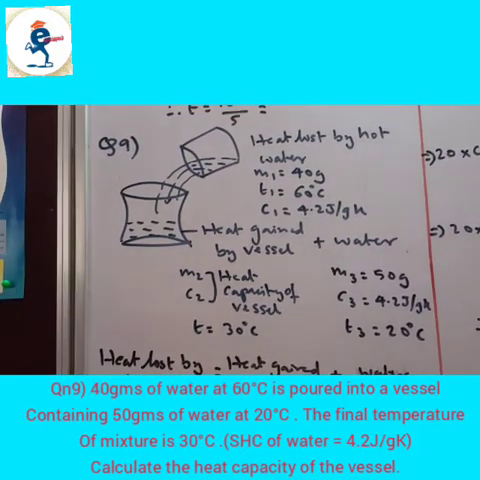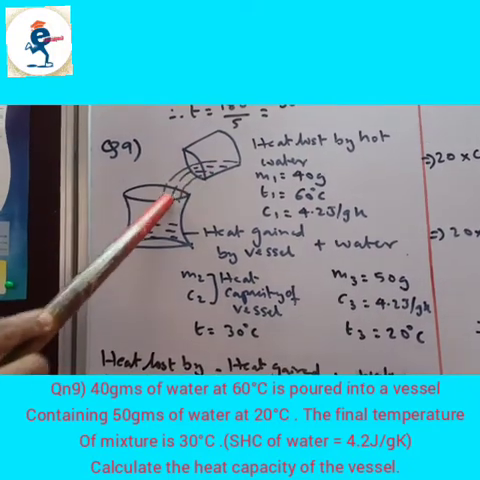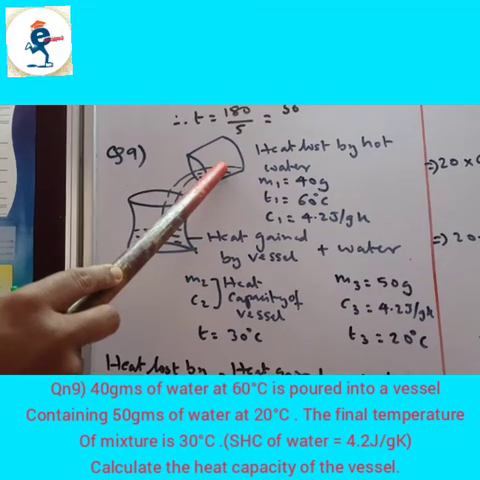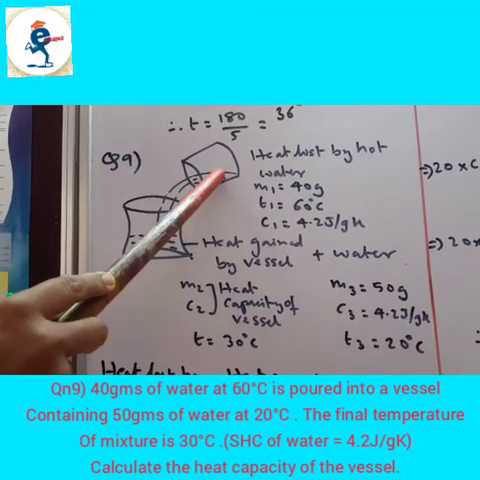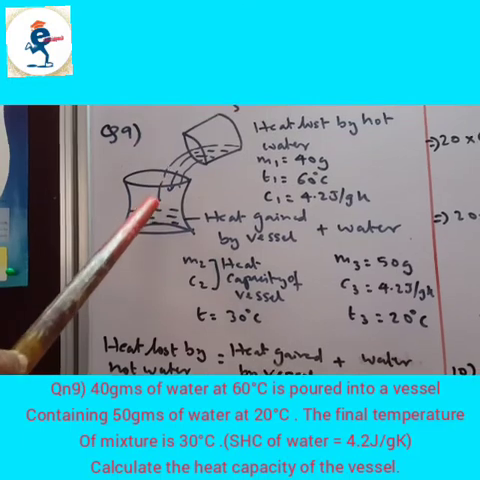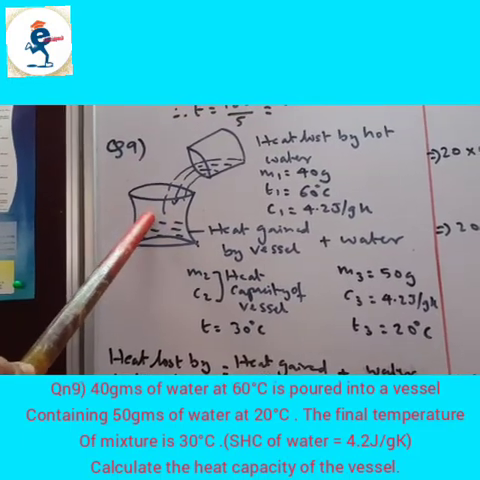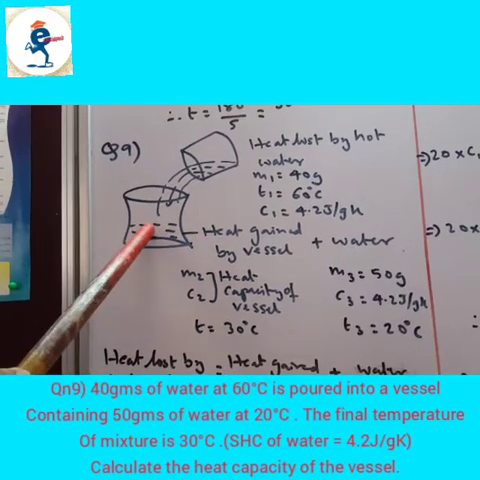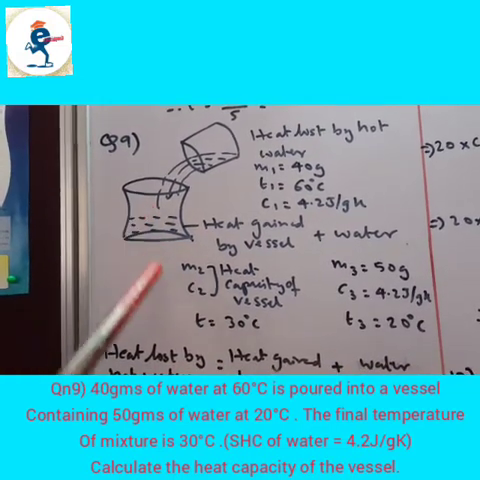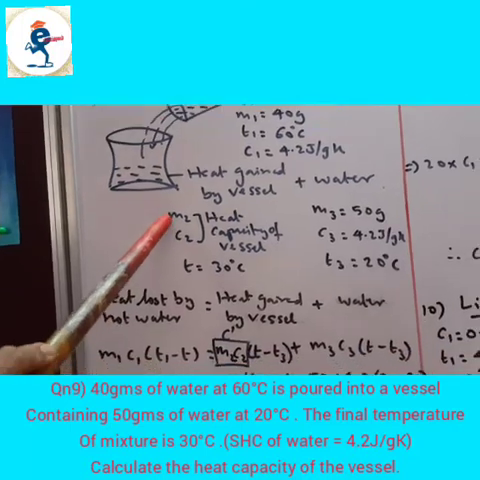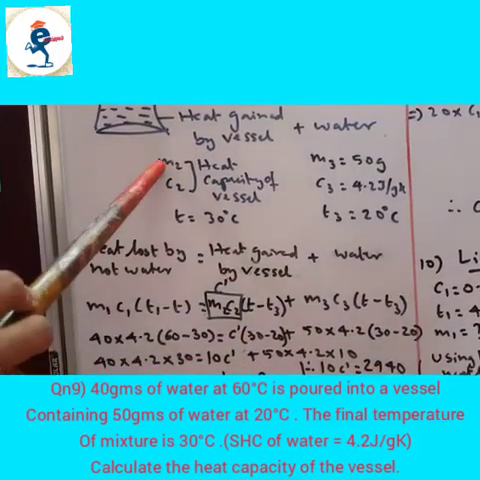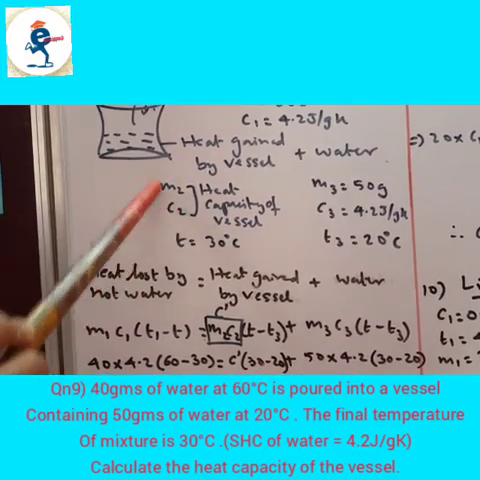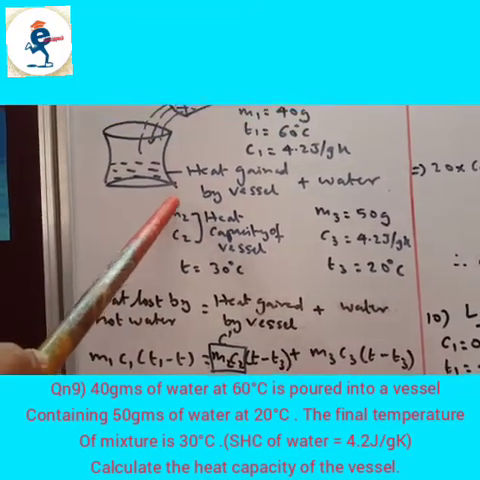Now here there are three things. One is water which is flowing out. We have taken water in this vessel as M1 C1 T1 because it is having the high temperature. Now when this water falls into it, you have to take the details about the vessel also and water also, because that's what they have asked. Okay, they have asked the heat capacity of the vessel. Now what is heat capacity? Heat capacity is equal to mass into specific heat capacity. So M2 C2 together combined is C dash, which you have to find out.